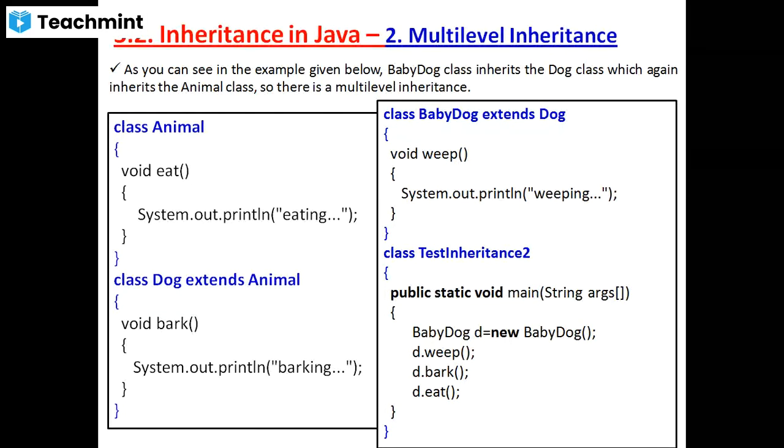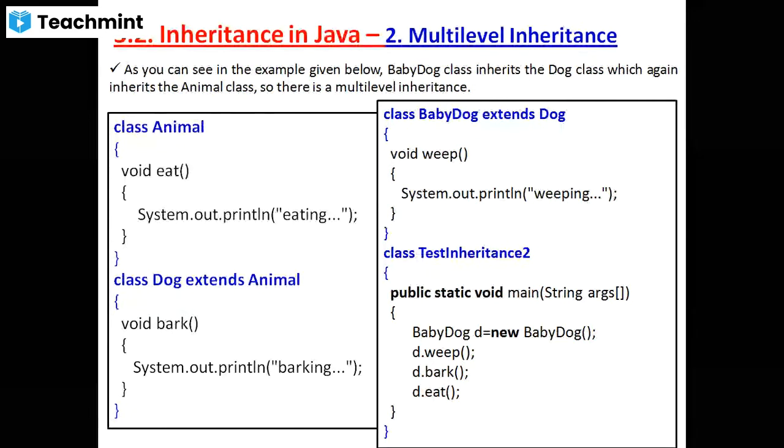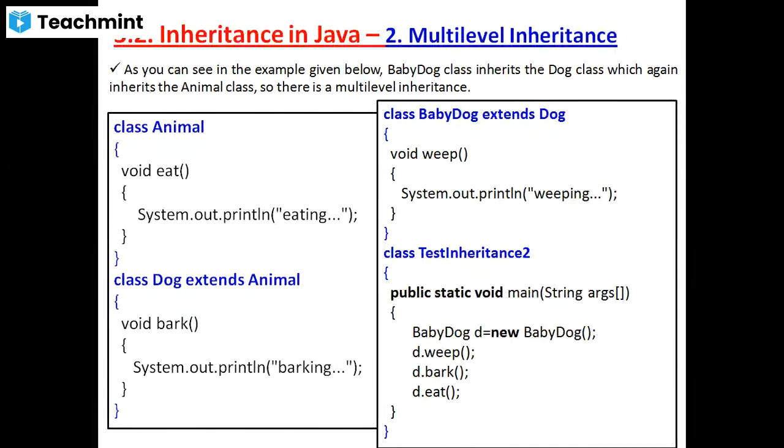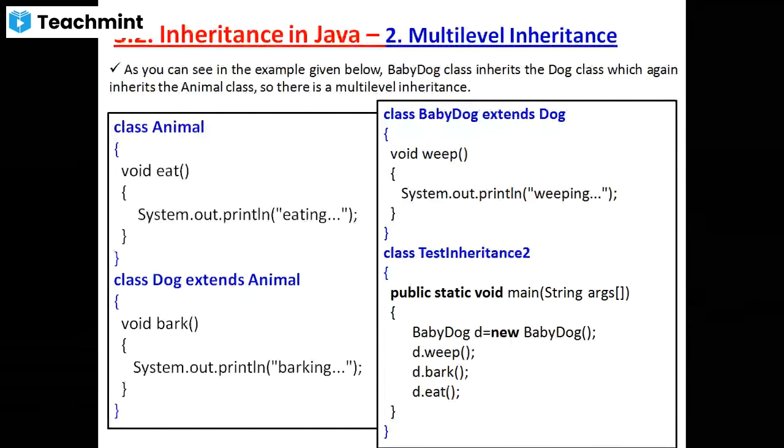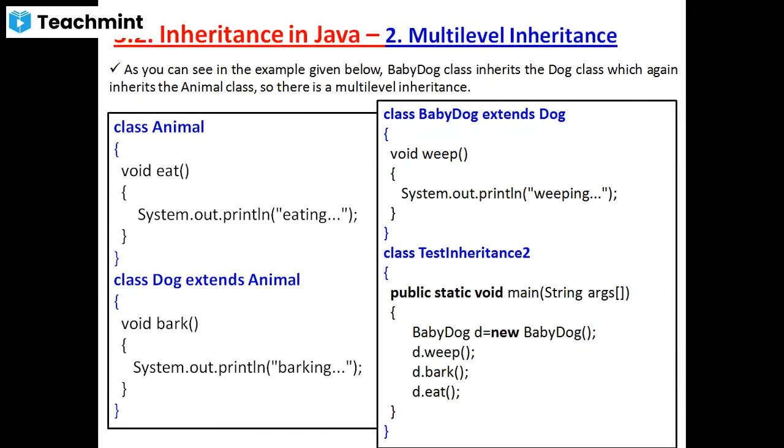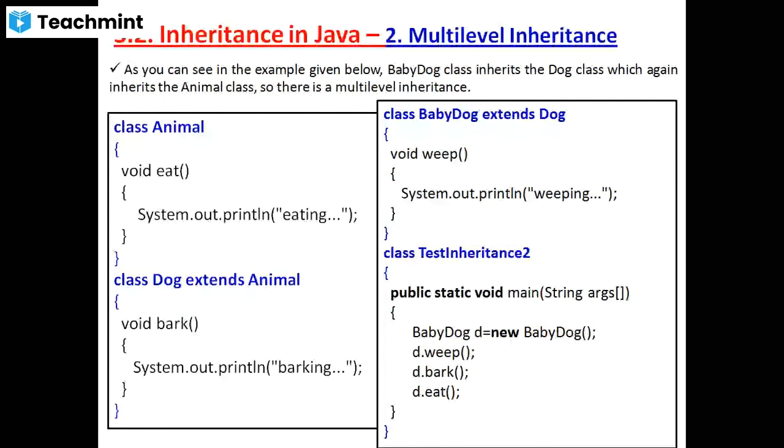Which point is remaining here? The main part is remaining. You have to create another class, class TestInheritance2, which contains one method, public static void main. In each and every program we need to write public static void main. Why? Because this is the entry point of the compiler, the entry door of the compiler. Understood? Inside the void main, what to do here?